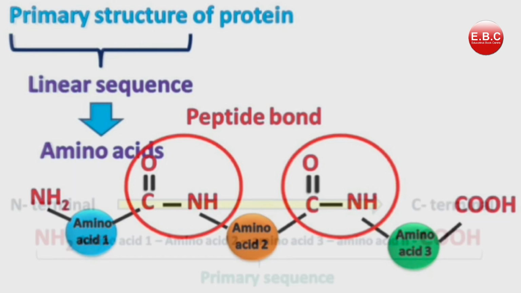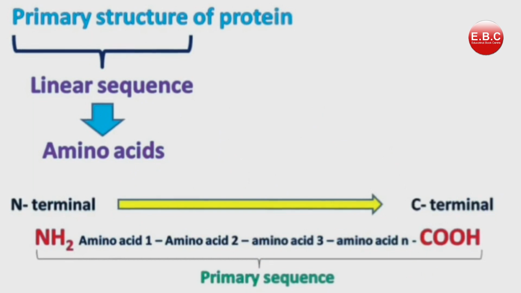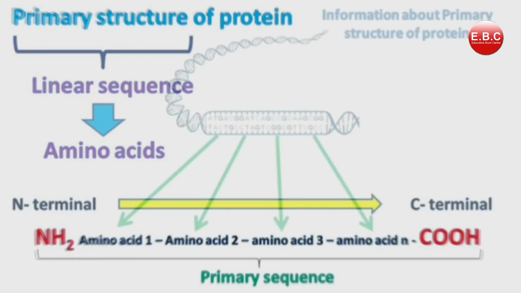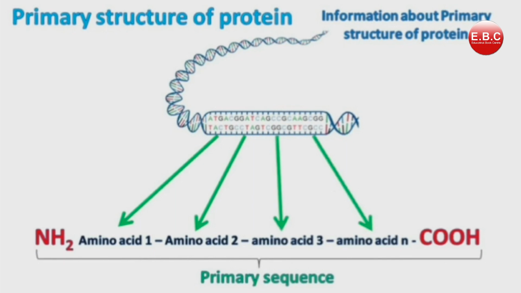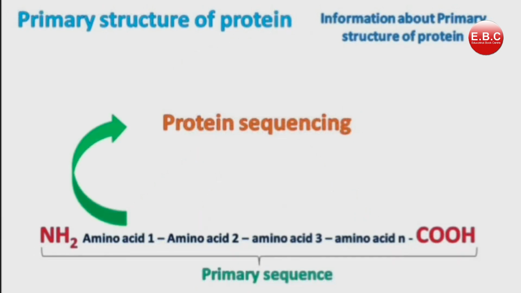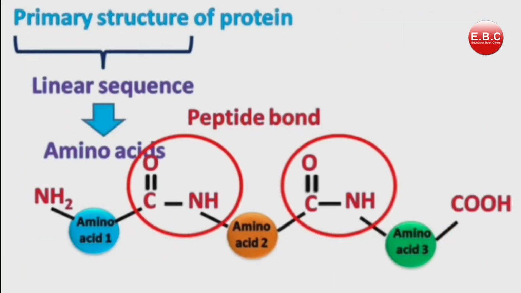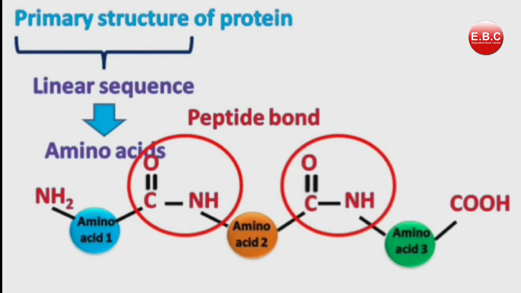Information about the primary structure of a protein can be obtained by sequencing the gene that encodes the protein. This information can also be obtained by sequencing the protein. In primary structure, amino acids are linked by peptide bonds. In a peptide bond, oxygen is attached to the carbon and nitrogen is attached to the hydrogen. Both oxygen and hydrogen have the ability to form hydrogen bonds. This folding results in the secondary structure thereafter.